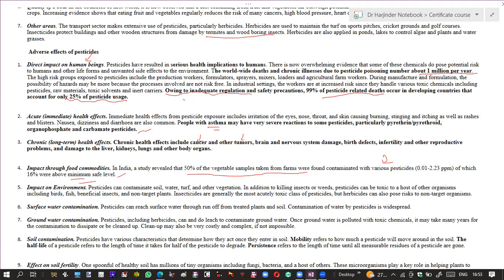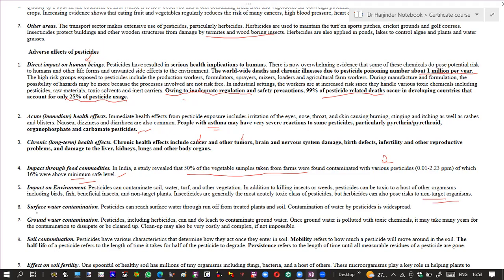Now, on the environment, the use of pesticides can result in contamination of soil and water as well as other vegetation. Apart from that, another factor which affects most is that these pesticides are sometimes less specific. That means they kill their target pest as well as some other pests which are not harmful, but are good for agriculture as well as for the crops. So they can also be a potential threat to non-target organisms.